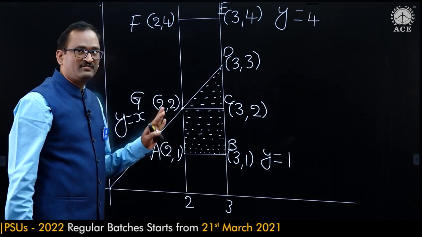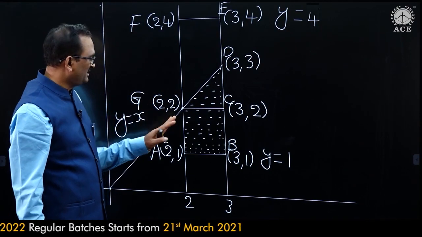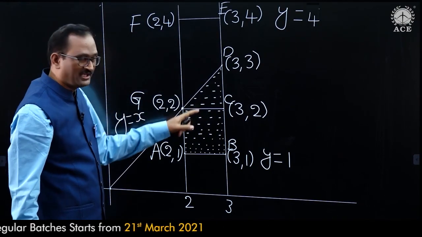So the probability of y less than or equal to x means we need to find the shaded area.